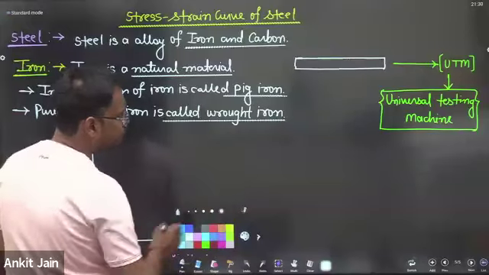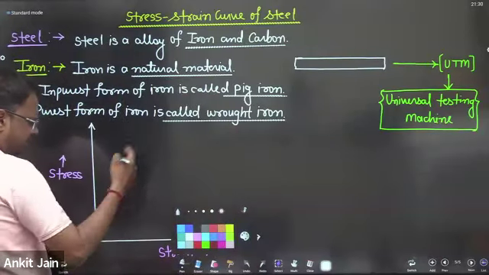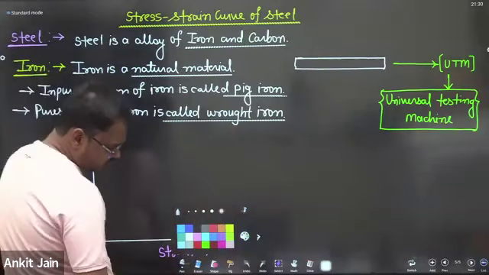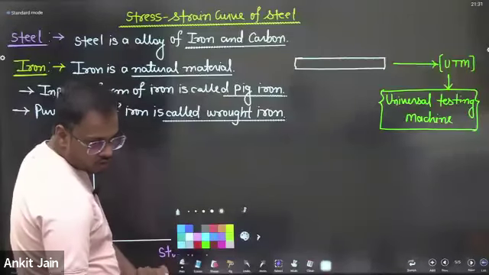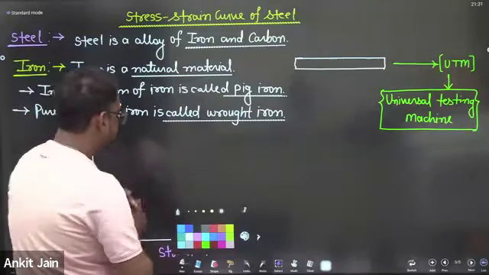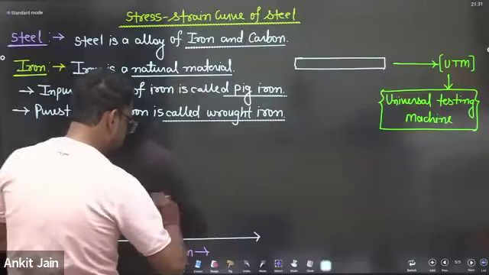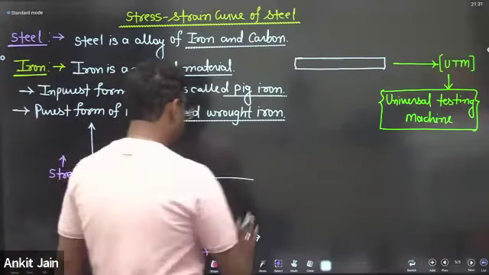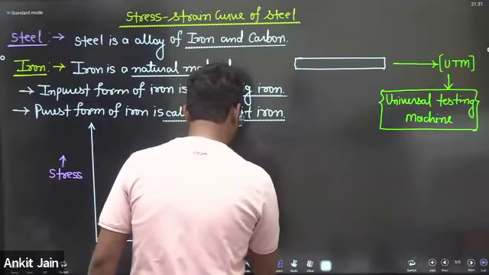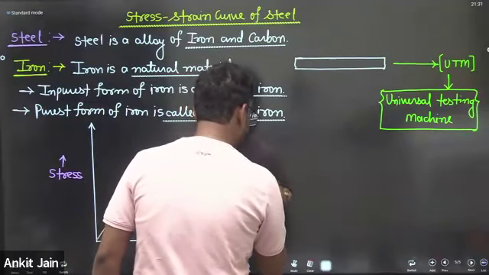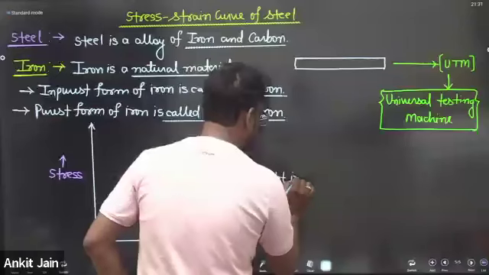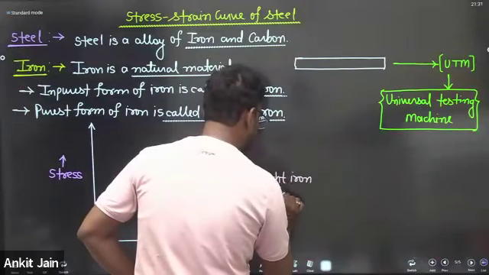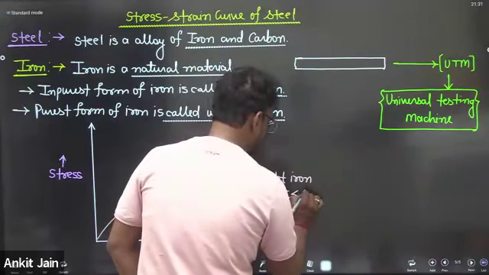If you apply a gradual force on a wrought iron specimen, the stress strain curve looks like this. This is the stress strain curve of wrought iron. The carbon content of wrought iron is lesser than 0.10%.